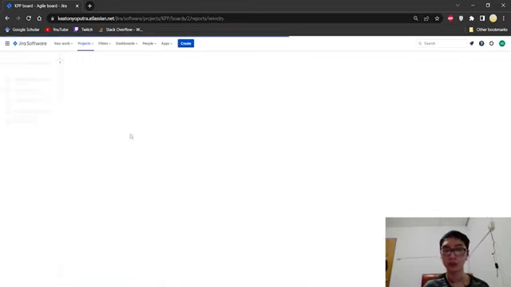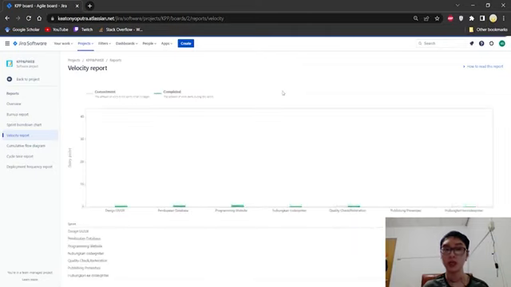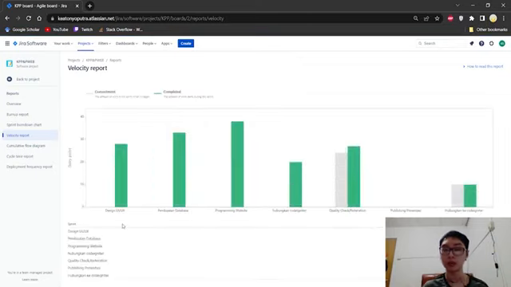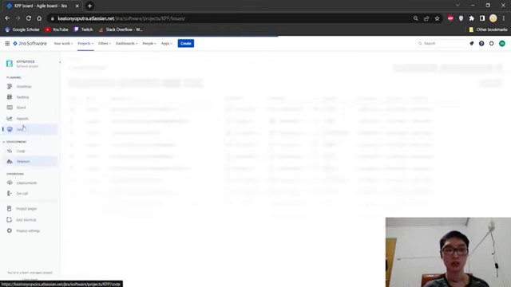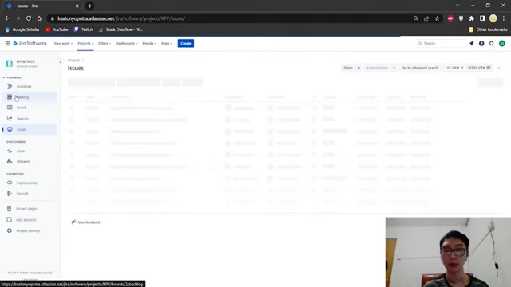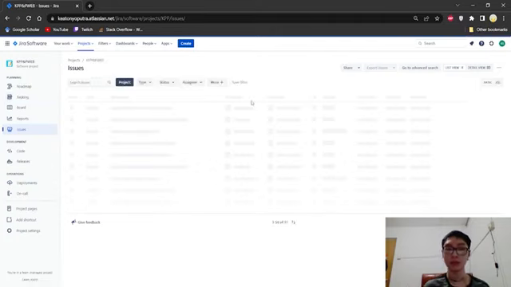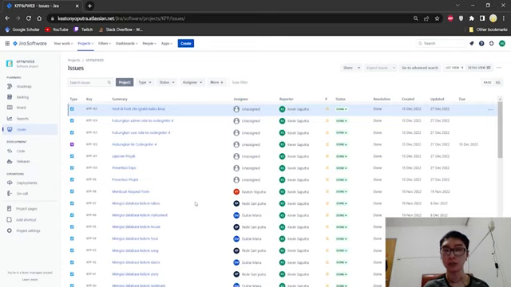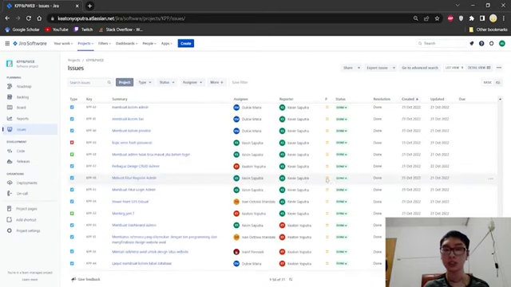For sprints, we can see from this velocity report which sprints we have completed. We have completed around 7 sprints for our project. And from the issues, as you can also see from the backlog, we can see all of the issues that we have completed for this project. We have completed around 77 tasks.